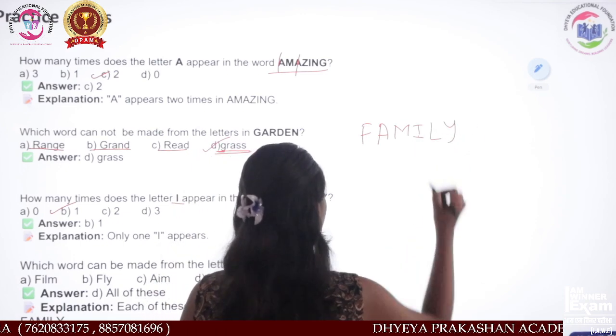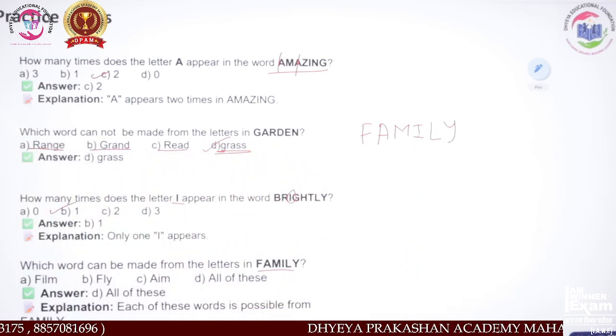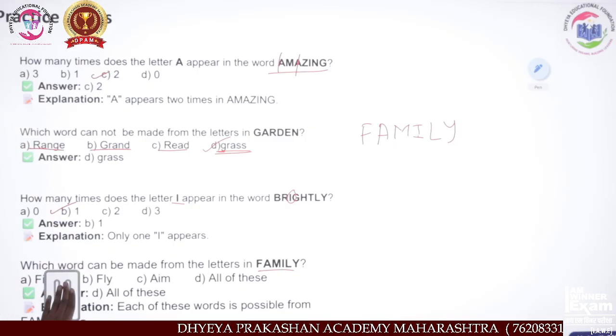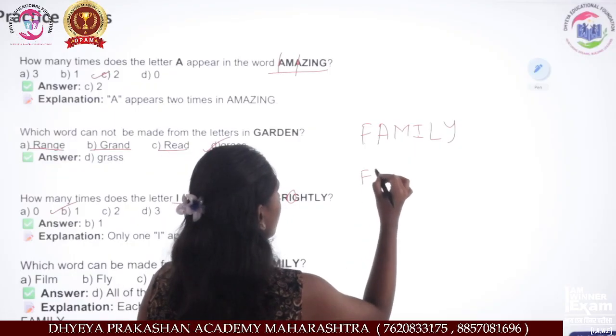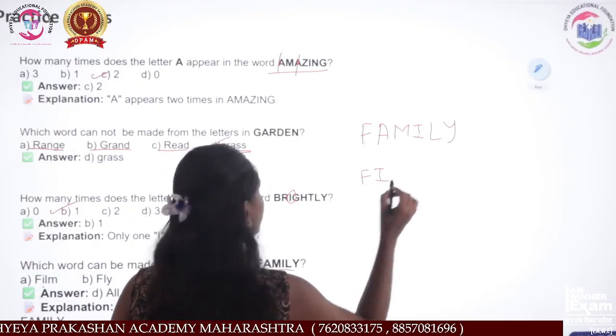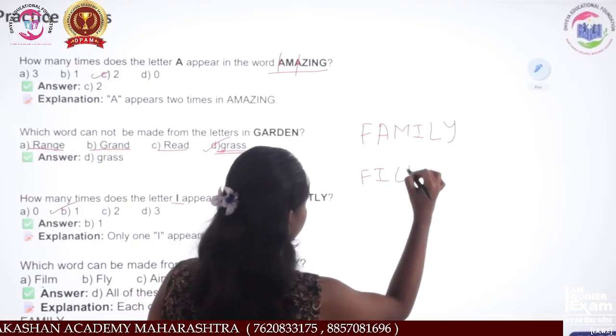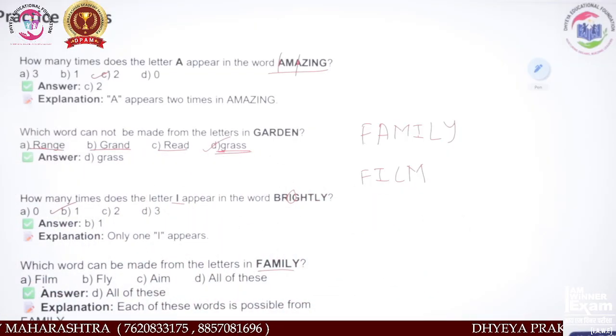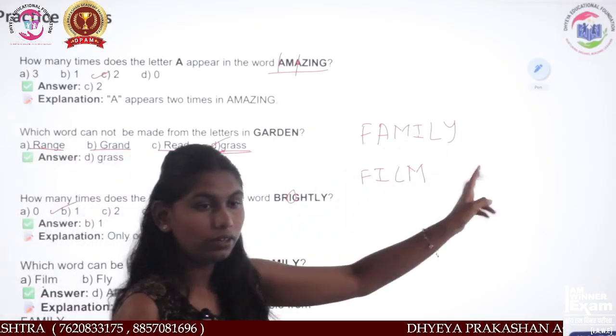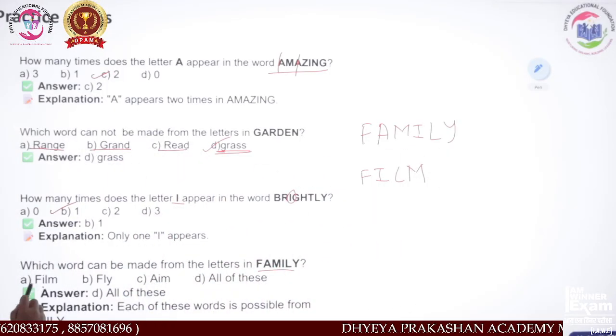F-A-M-I-L-Y, family. Let's take the first word, film: F-I-L-M. F-I, the next letter is L, and this is M, film. So the word film can be made from the word family.